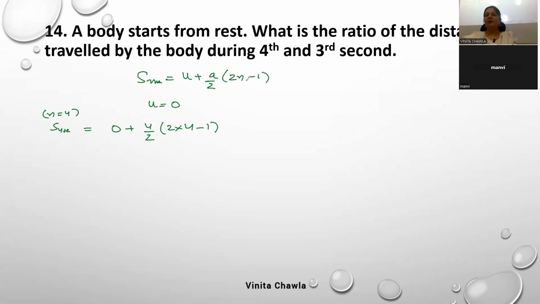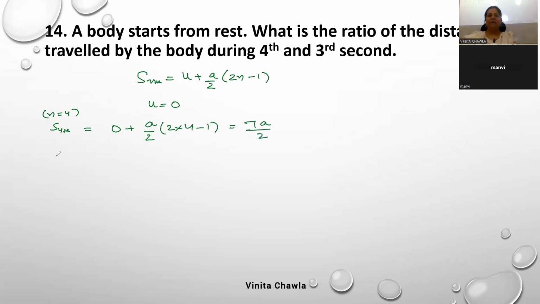In place of n, we will write 4. For u, we are writing 0. And a is as it is. So what will you get? 4 twos are 8, 8 minus 1 is 7. It's 7a by 2.